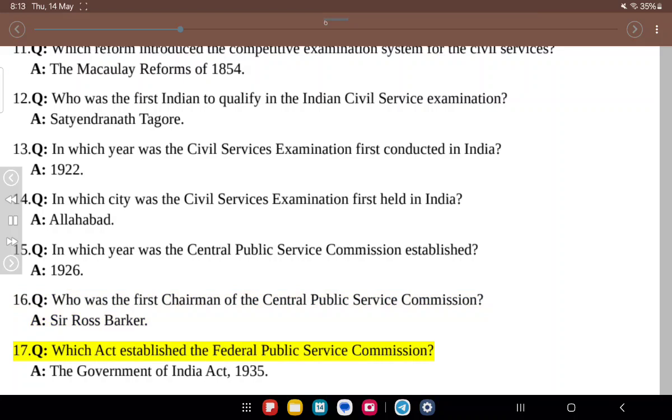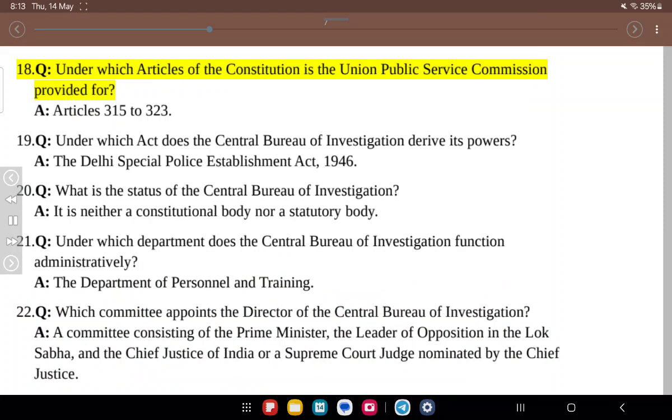17. Q. Which act established the Federal Public Service Commission? A. The Government of India Act, 1935. 18. Q. Under which articles of the Constitution is the Union Public Service Commission provided for? A. Articles 315 to 323. 19. Q. Under which act does the Central Bureau of Investigation derive its powers? A. The Delhi Special Police Establishment Act, 1946.